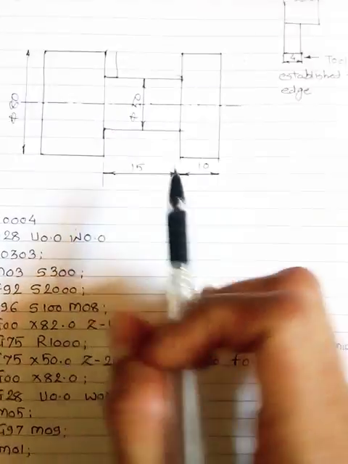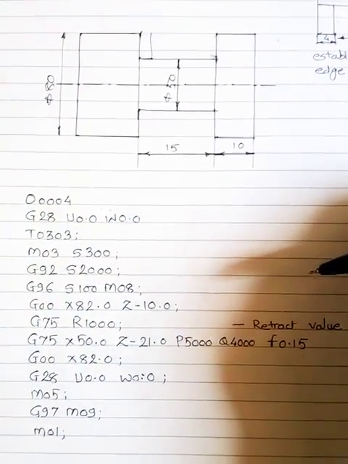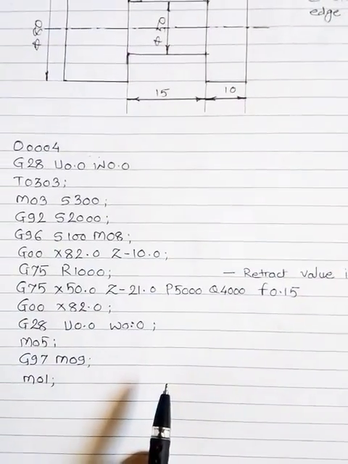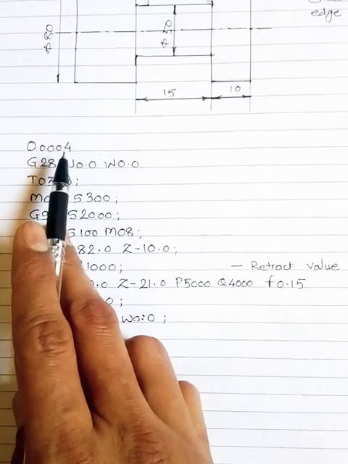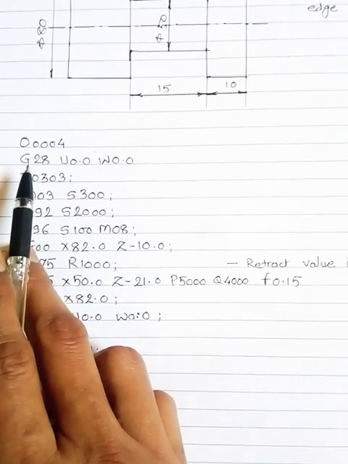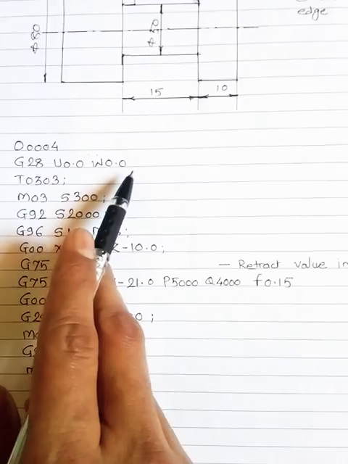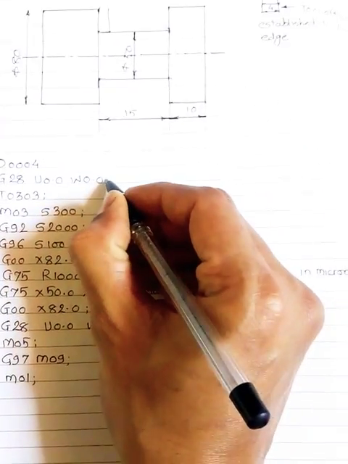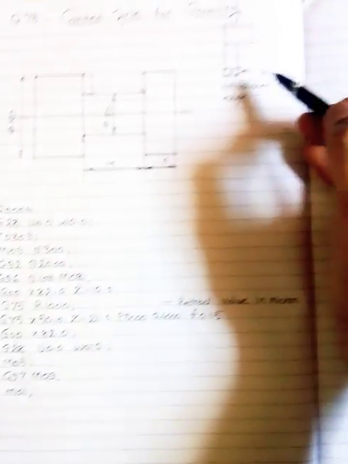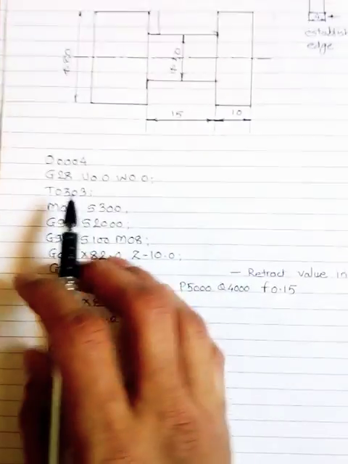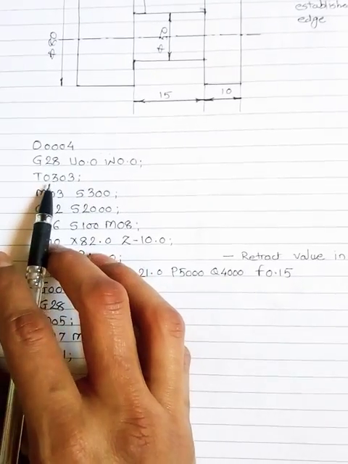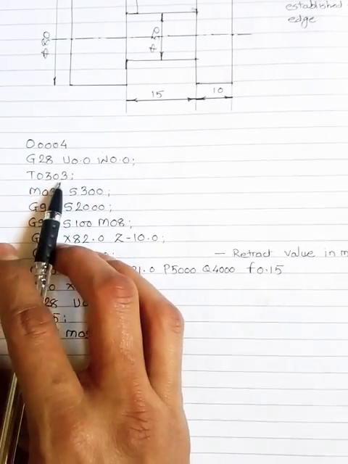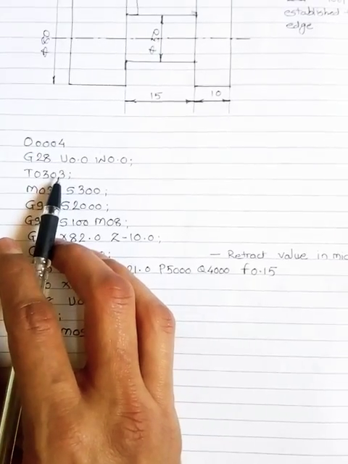So let's begin the part program for the grooving cycle. Start with the program number O0004, then G28 U0.0 W0.0. This is the reference code for the tool. Then we take a tool, T0303. 03 is the tool number and the next 03 is the offset for the grooving tool.